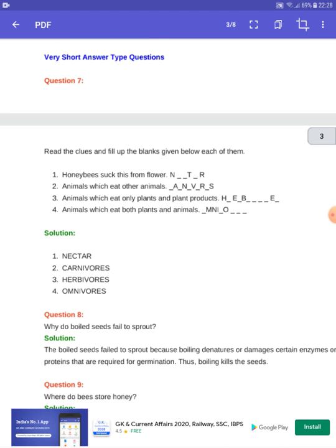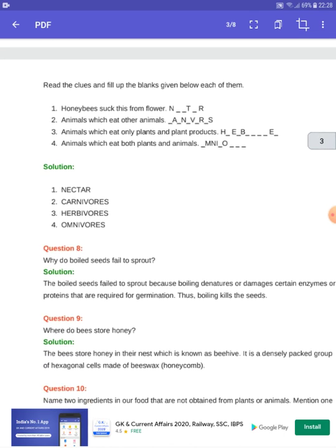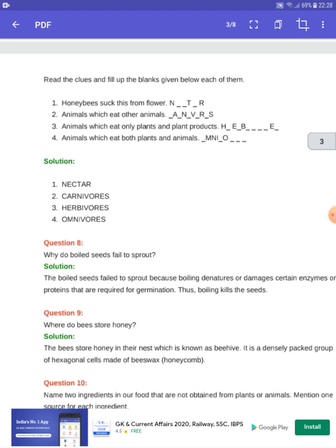The next question is a very short answer type question. Read the clues and fill in the blanks given below each of them. Honeybee sucks this from flowers, that is the nectar. Animals which eat other animals are carnivorous. Animals which eat only plants and plant products are herbivorous. And the last: animals which eat both plants and animals are omnivorous.